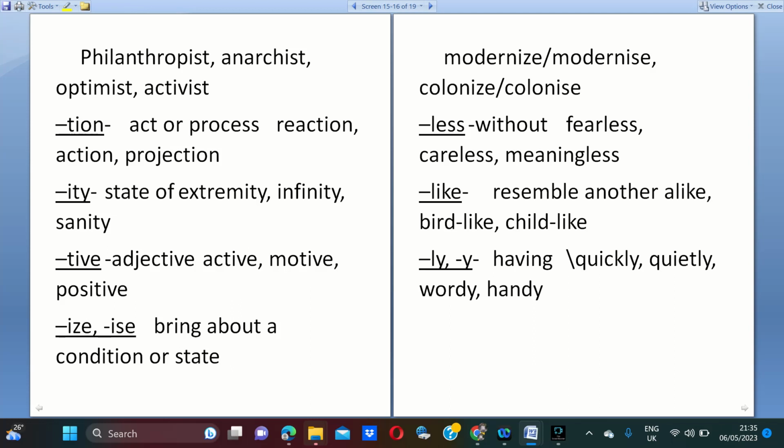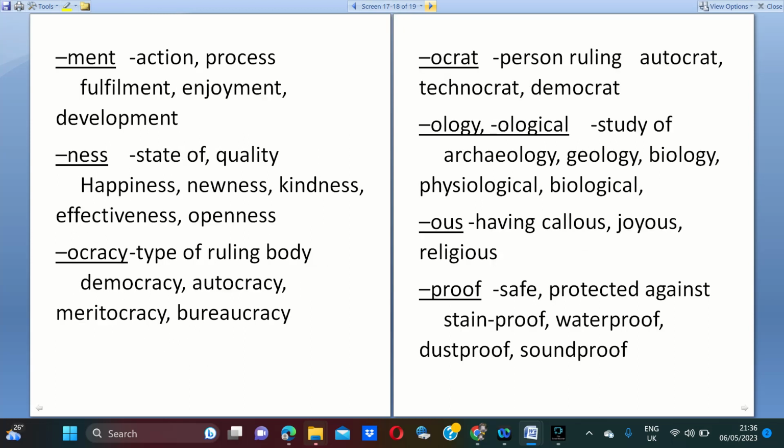Tive is an adjective suffix. Most of the adjectives end with tive. Ize brings about condition or state. Most of the verbs end like this. Less means without: careless, meaningless. Meaningless means without meaning. Like means resemble. Ly: most of the adverbs end likewise.